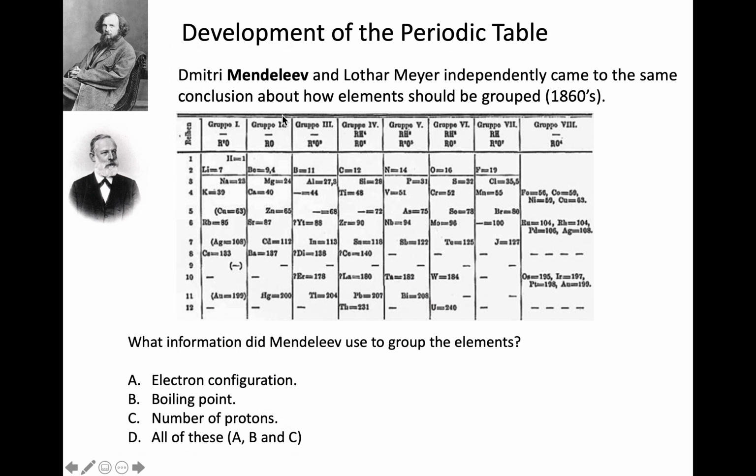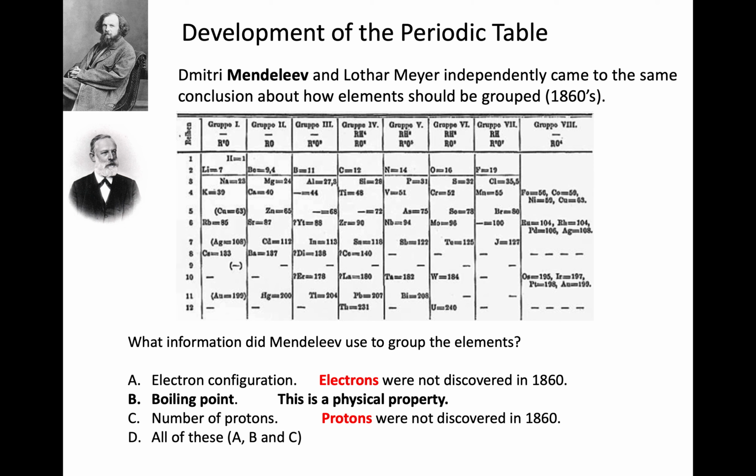Here's a description of Mendeleev's table. Pause for a second. What information did Mendeleev use to group the elements? Electron configuration, boiling point, number of protons, or all of these? What do you think? Well, boiling point is a physical property, so it makes sense that he might be organizing them with that being one of his concerns. Electron configuration and number of protons were both discovered well after 1860, so they can't be things that he was using when he was constructing the periodic table.